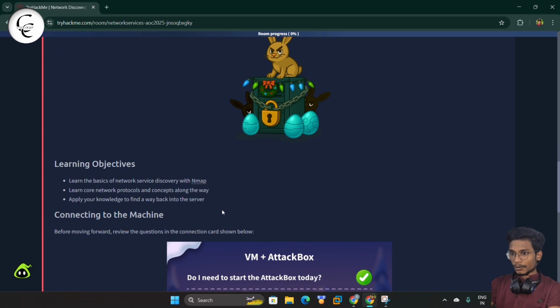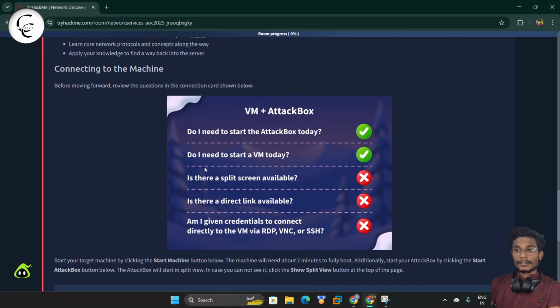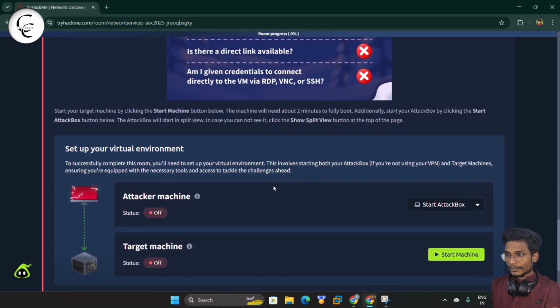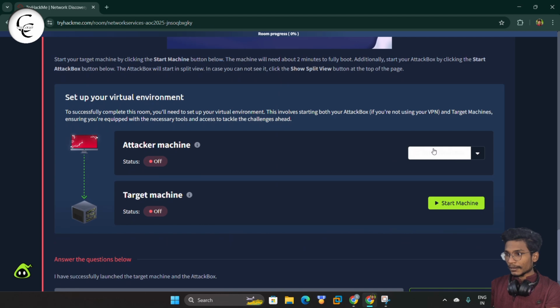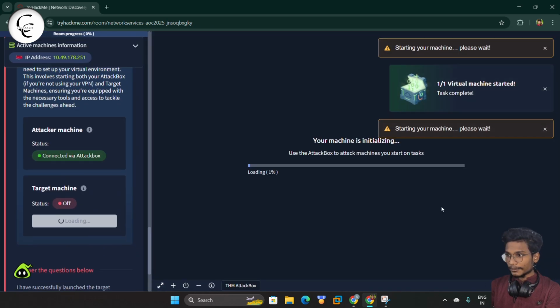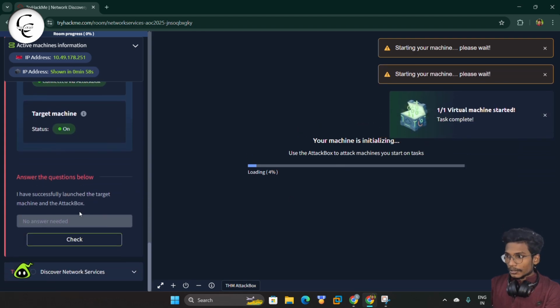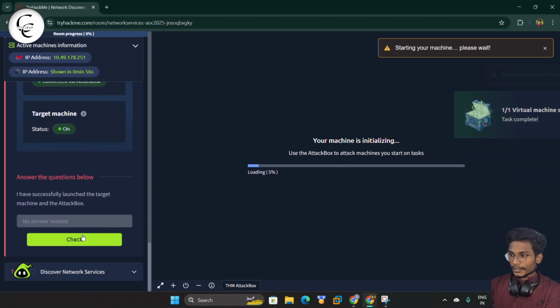So guys, in this room our learning objectives are, we will learn about the Nmap, we will learn about the network protocols and the concepts of how they are connected, and we will repair our server, that is the TBFC server. So guys, here we have the AttackBox and VM. So now we will start the AttackBox and we will start the machine, that is the target machine. So now here we will give a check.